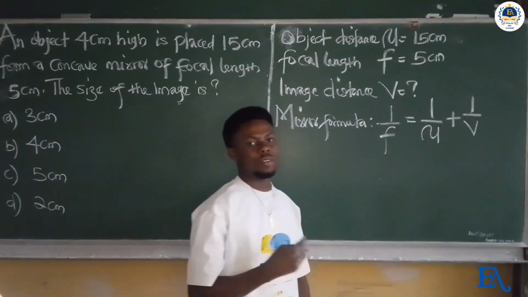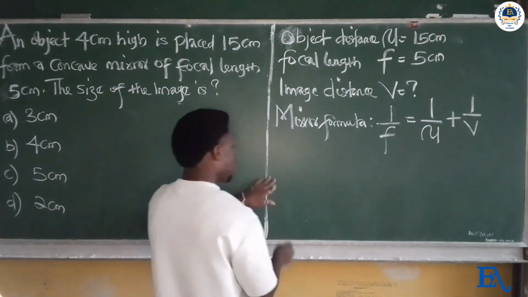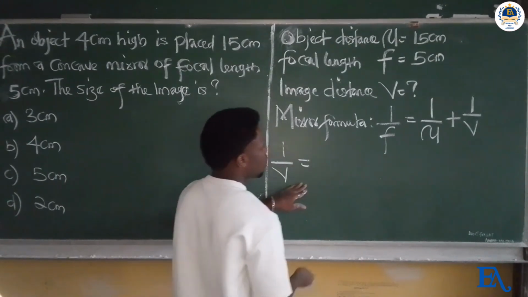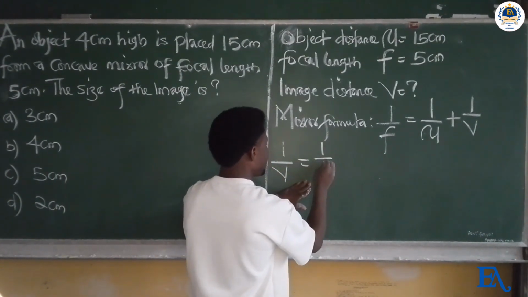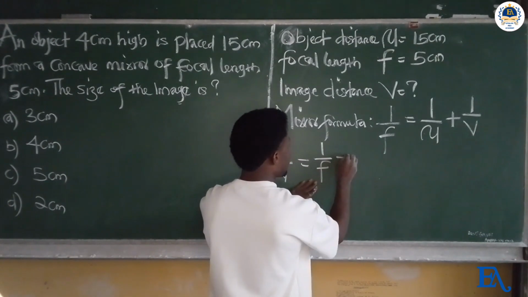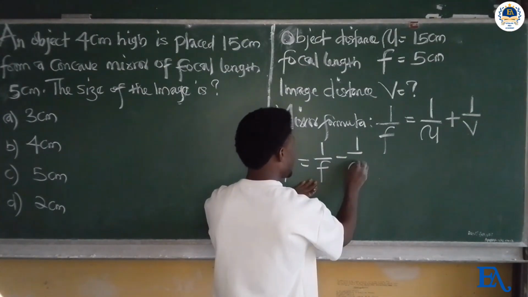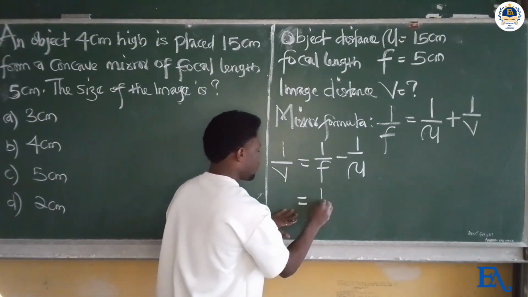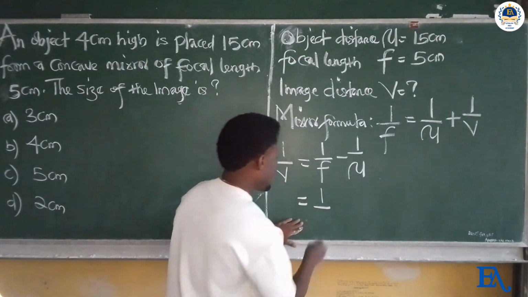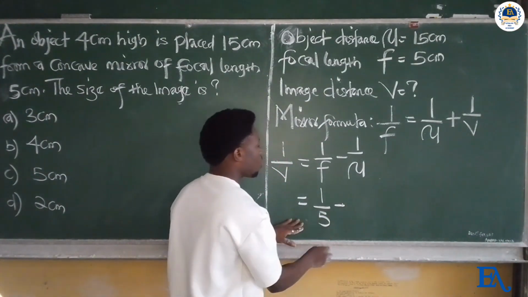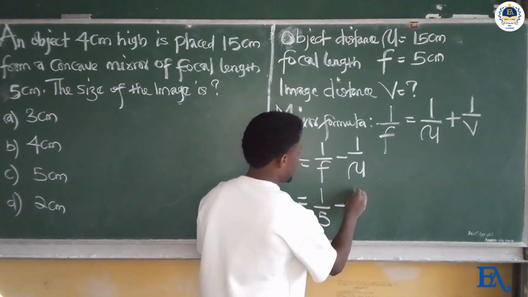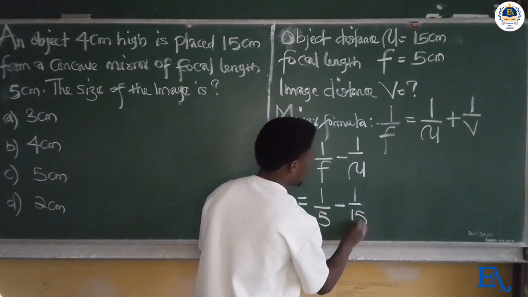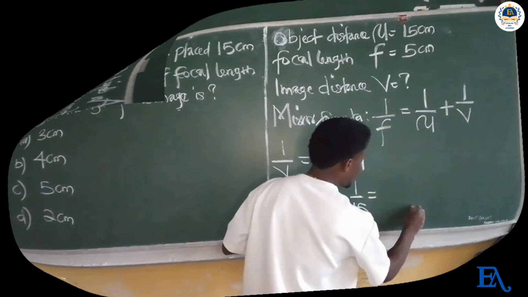So we are making 1 over v the subject of the relation, and 1 over v is equal to 1 over f minus 1 over u. Alright, so you can substitute the values. 1 over f is 1 over 5, minus 1 over 15. The common denominator is 15.